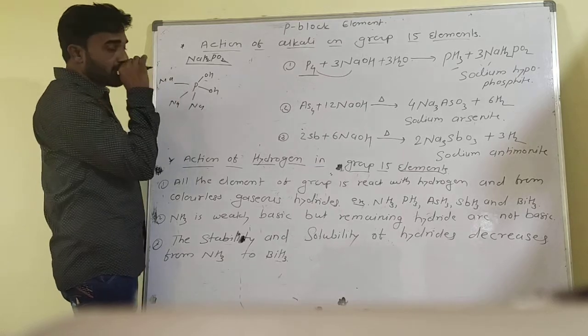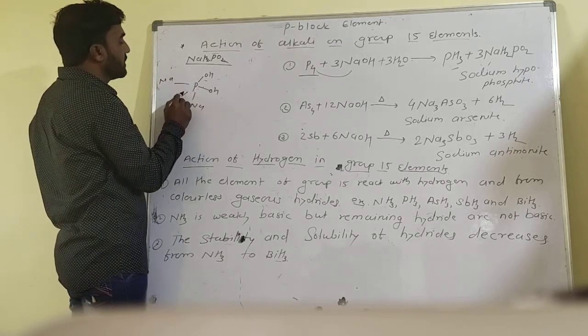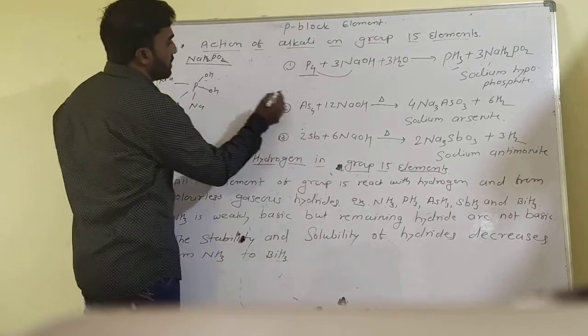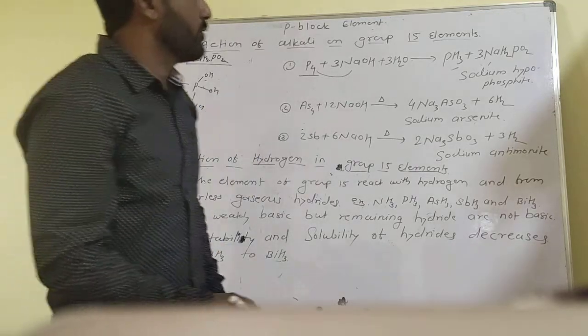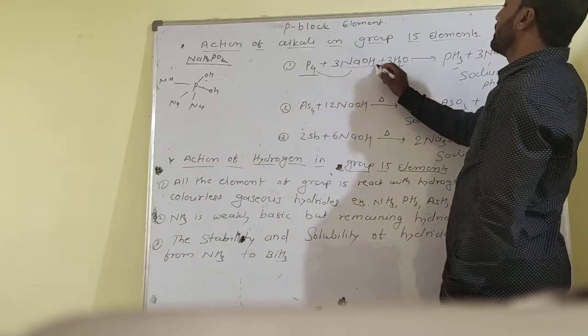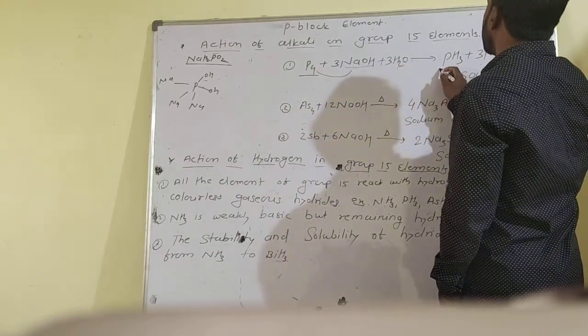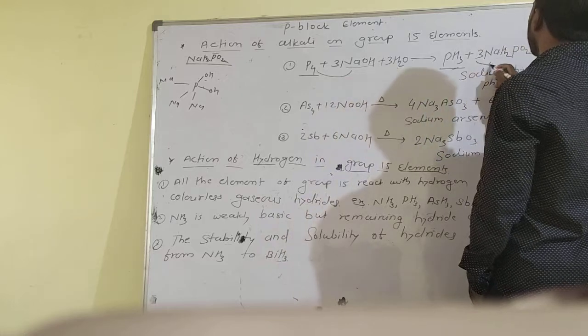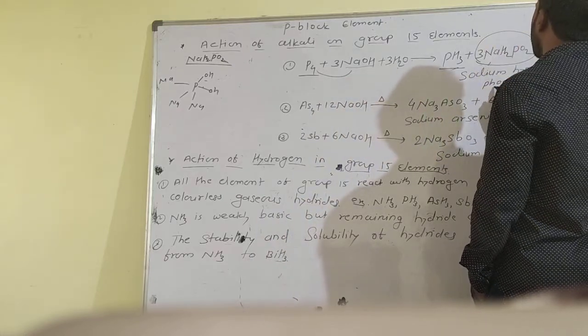That's why phosphorus is tetravalent: 1, 2, 3, 4, 5. So a new compound is formed, sodium hypophosphite. The tetraatomic molecule reacts with NaOH and 3H2O to form phosphine and one more compound, sodium hypophosphite.